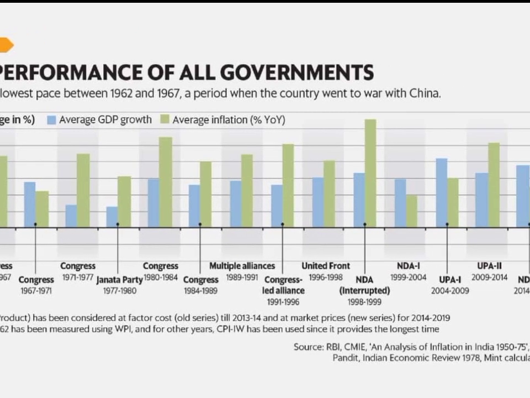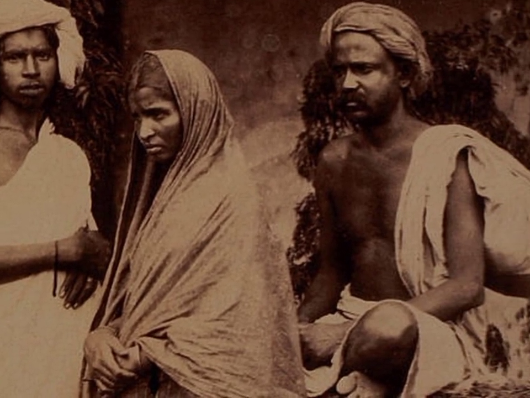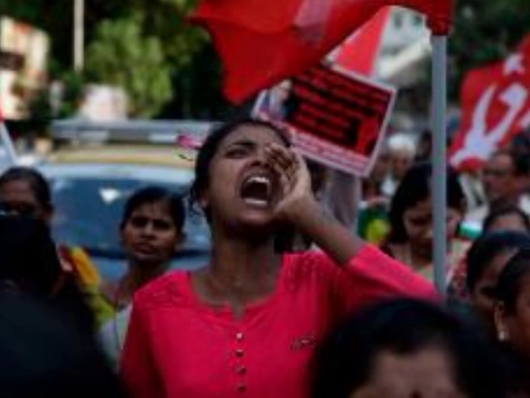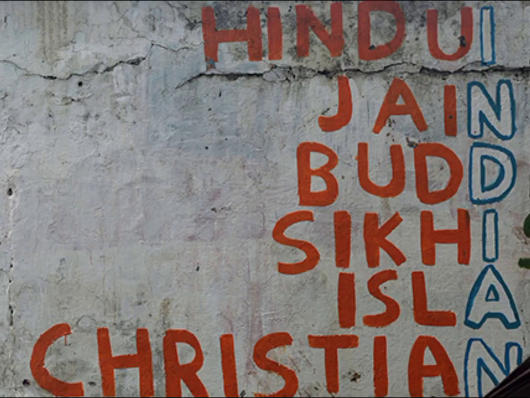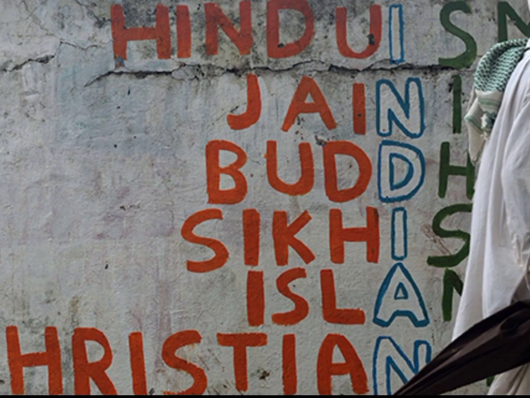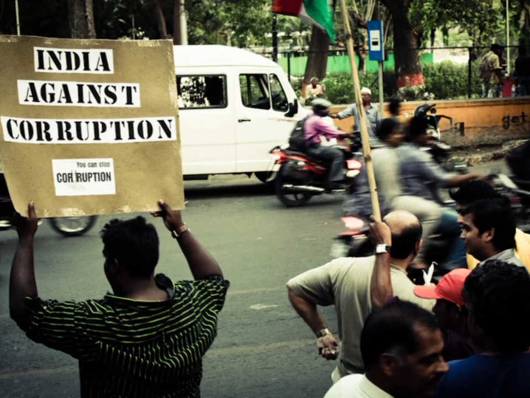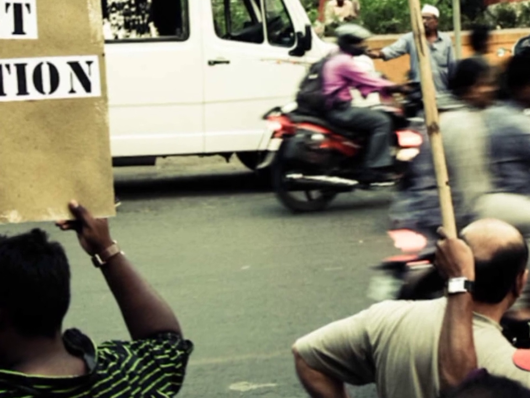In the decades following independence, India has also made significant strides in social and cultural progress, including the abolition of the caste system and the establishment of equal rights for women. However, India still faces significant challenges, including poverty, corruption, and religious and ethnic tensions.